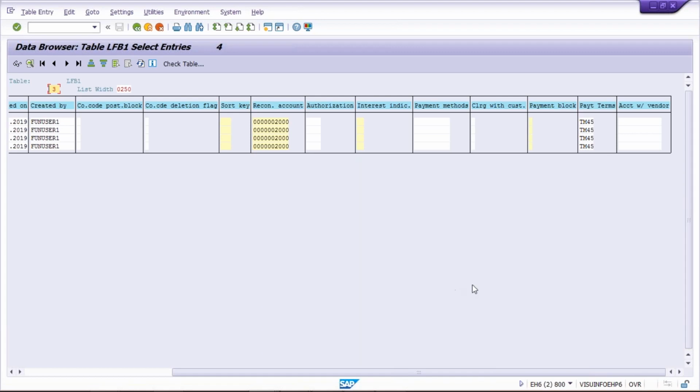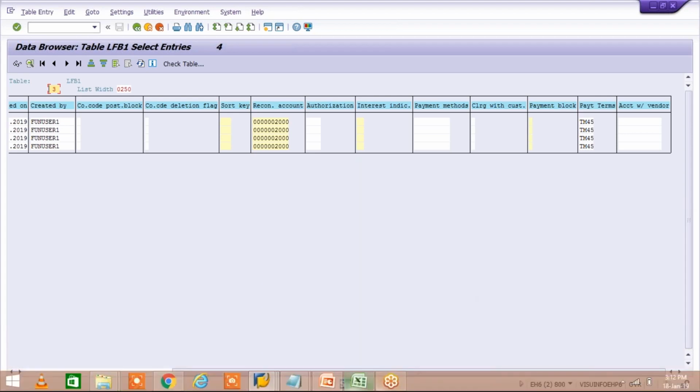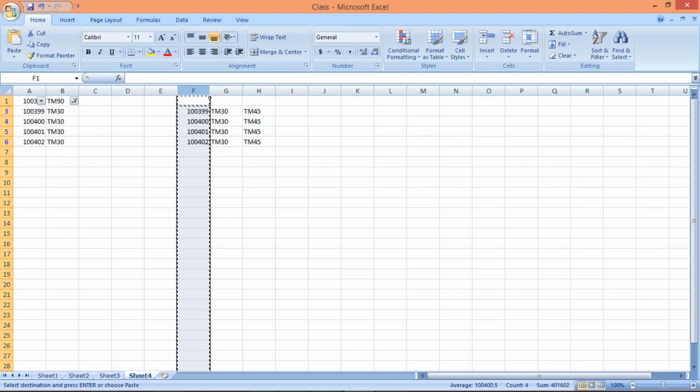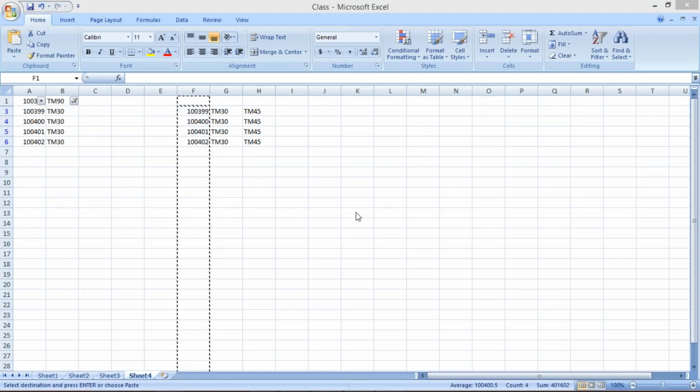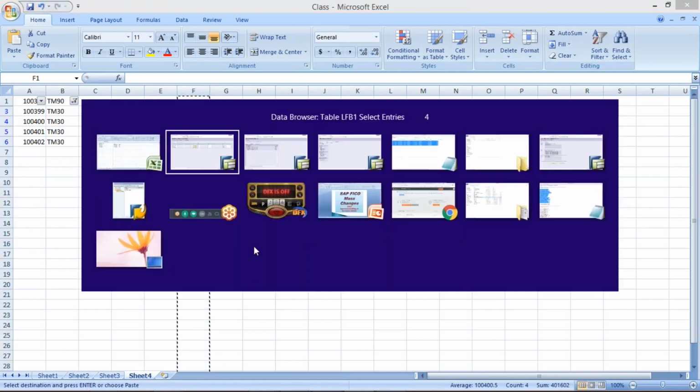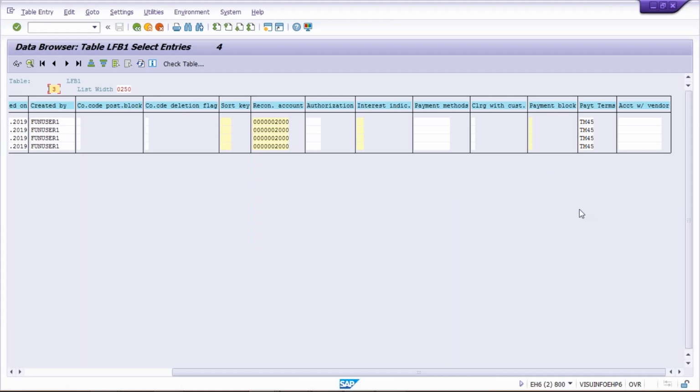What happens in that case is we are going to check this on a random basis. In the sense, let's suppose we are having 400 vendors. So we'll pick some 4 or 5 vendors, or 10 vendors randomly, and we'll check, and then we are going to confirm that the changes have been carried out.